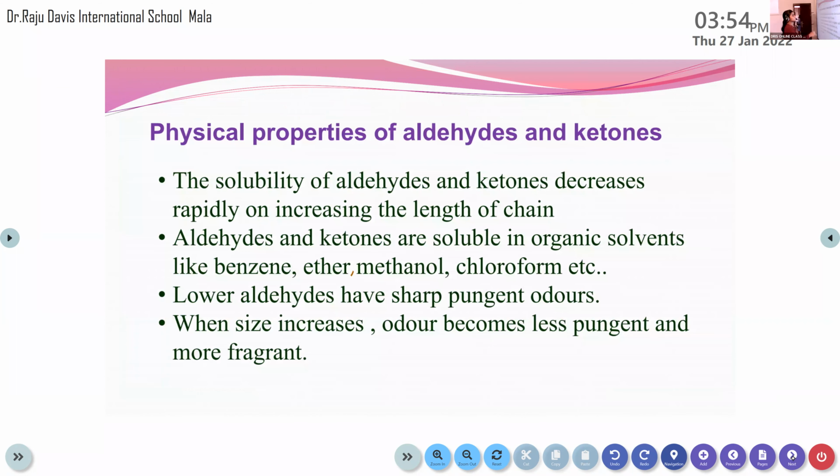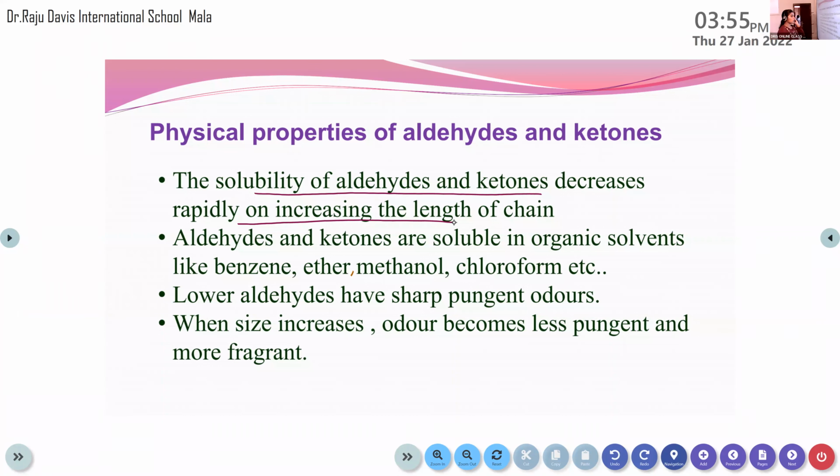So the remaining physical properties of aldehydes and ketones: the solubility of aldehydes and ketones decreases rapidly on increasing the length of the chain. We discussed the lower members of aldehydes and ketones, which are all soluble in water. But when the length of the carbon chain increases, the solubility of aldehydes and ketones in water decreases.